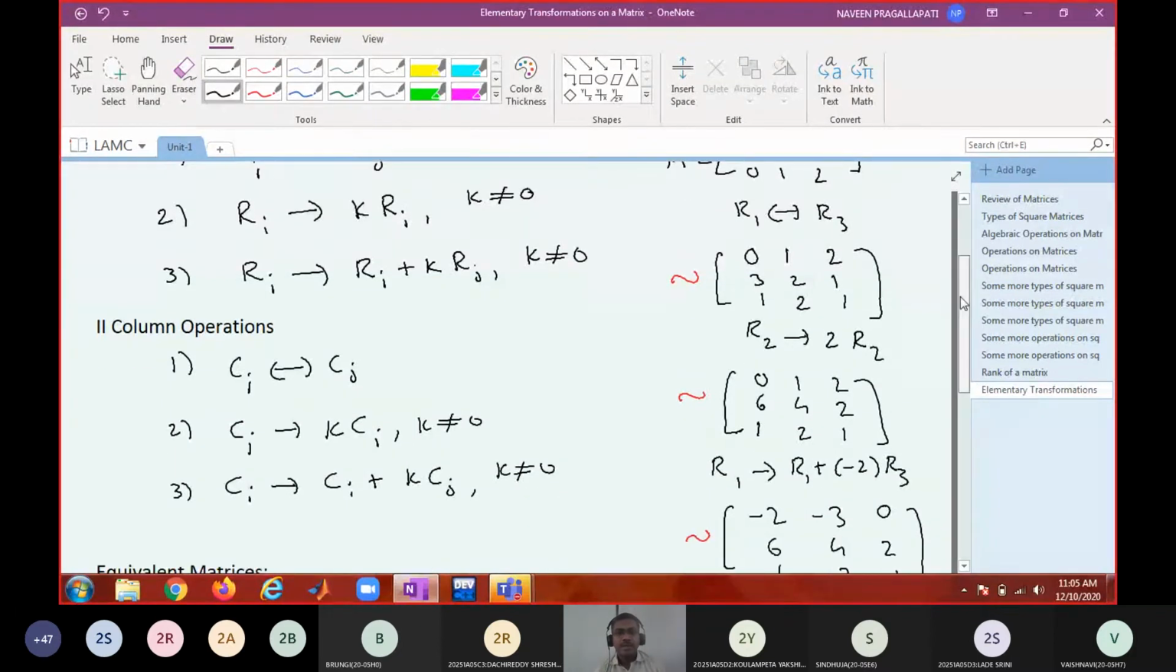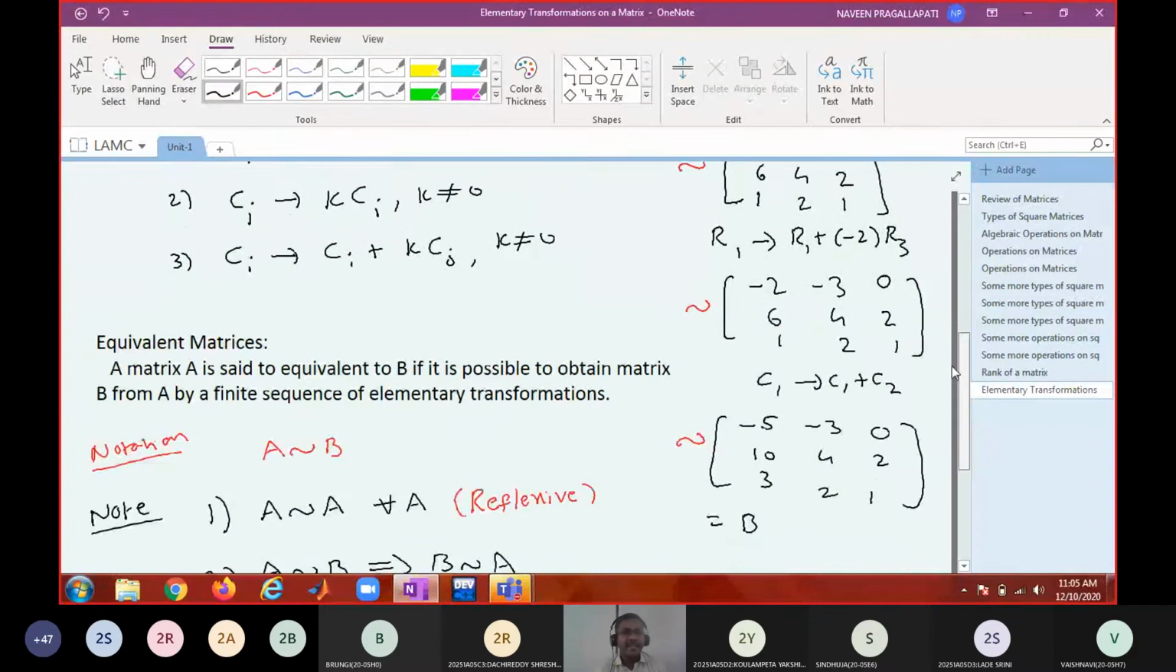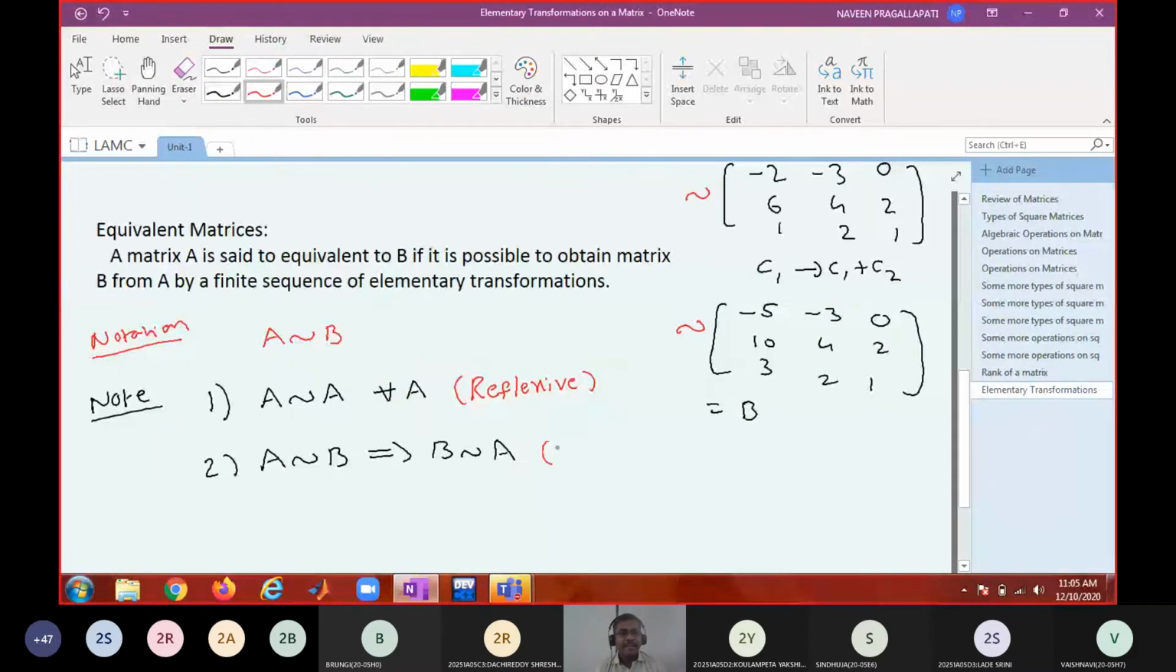Yes, sir. So what is that property called? If A is equivalent to B, then B is always equivalent to A. What kind of property is this? Right. This is called symmetry. Symmetric.